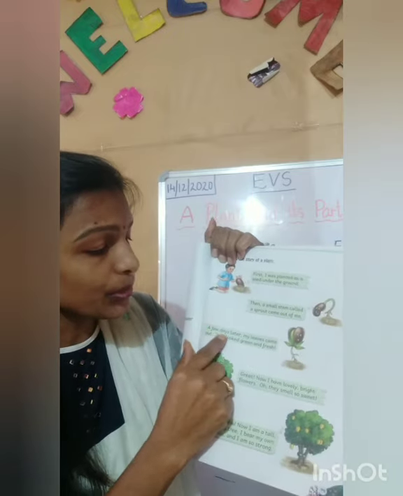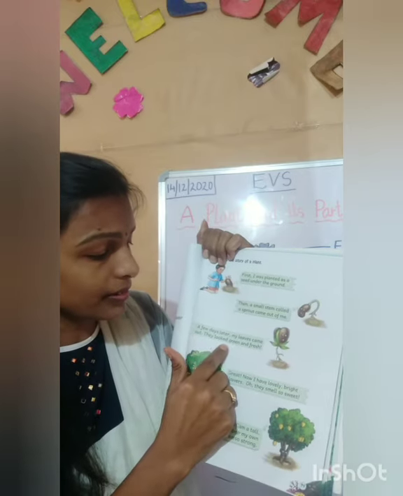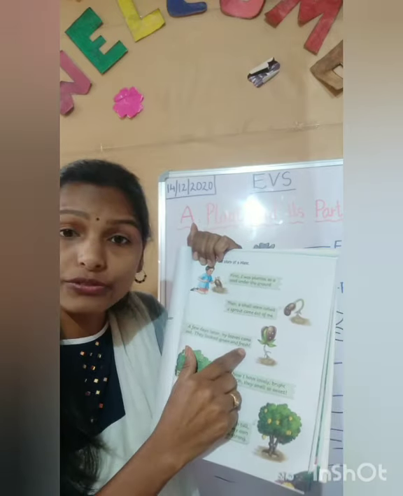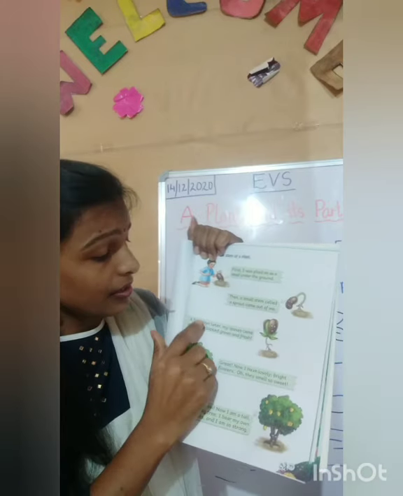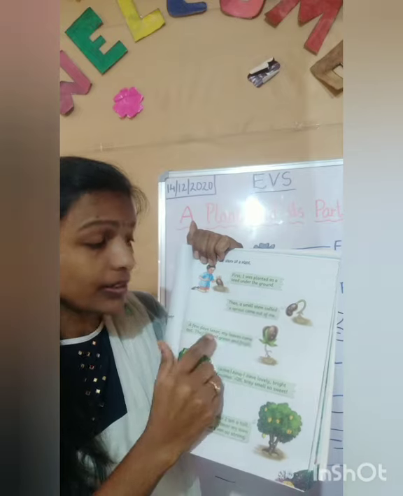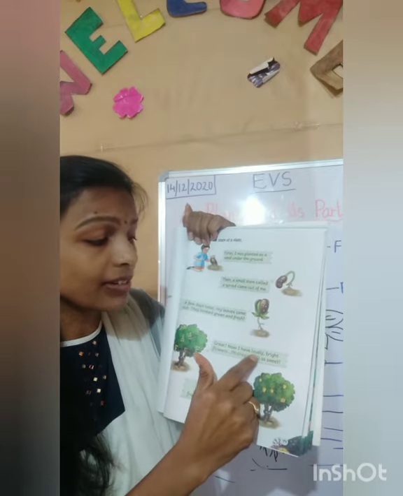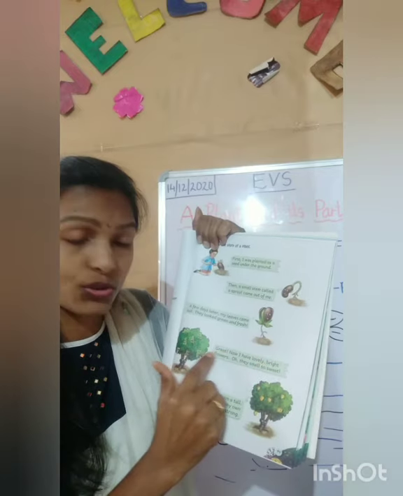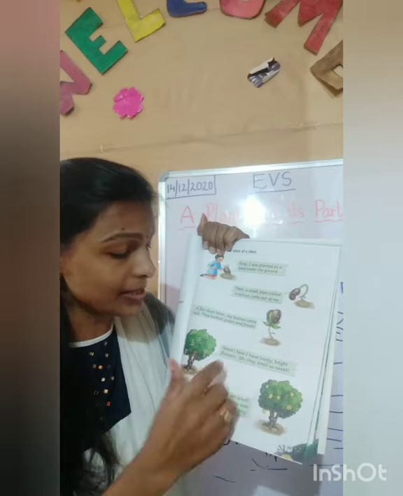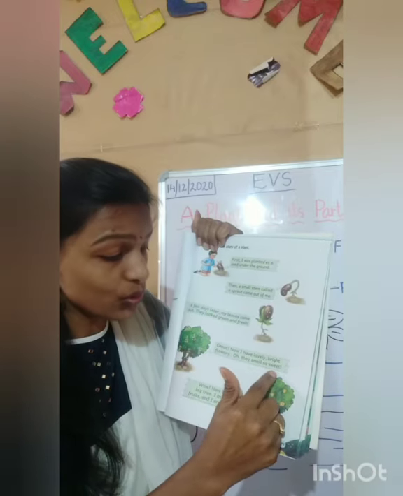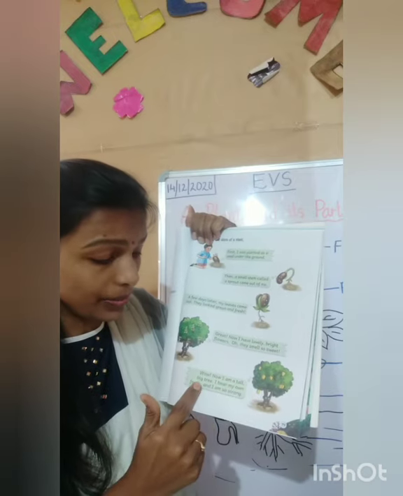Then a few days later, many leaves came out. They look green and fresh. So after few days, what will happen? After 5 to 6 days, a few leaves will come out from that seed. Oh, great. Now I have lovely bright flowers. So what is the plant saying? Now the plant has lovely bright flowers. Oh, they smell so sweet. Wow, now I am a tall, big tree.